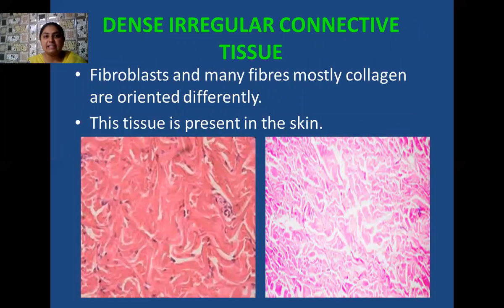So next is dense irregular connective tissue. Again, in the dense irregular connective tissue, the fibroblast cells secrete fibers, which are generally the collagen or the elastin fibers.